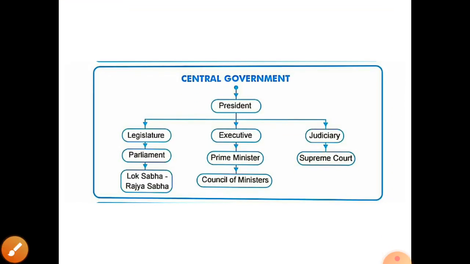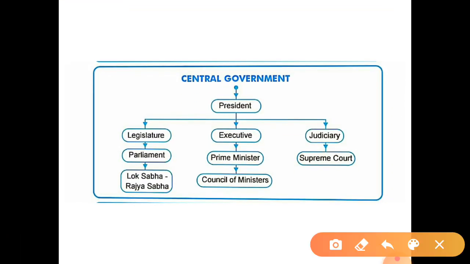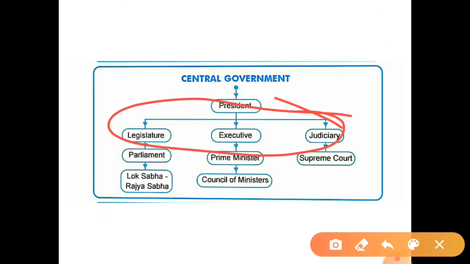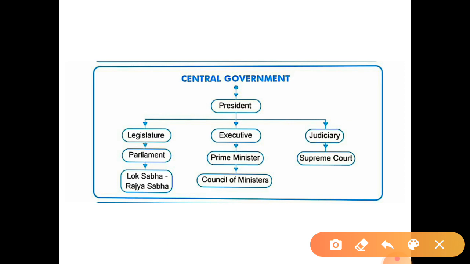Next, here you can see the three organs of the central government. So who is the head of the central government or whole country? President. Then the central government is divided into three organs, and with the help of these three organs they will govern the country.